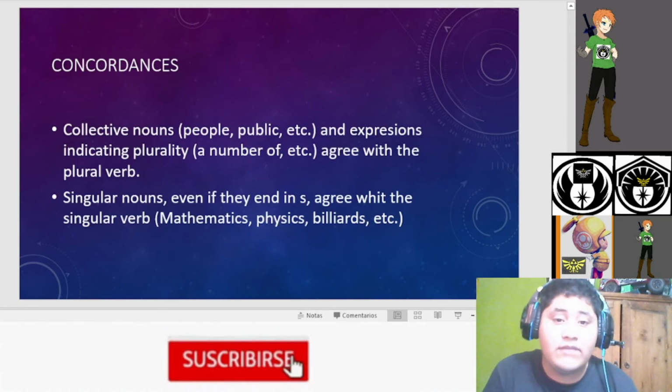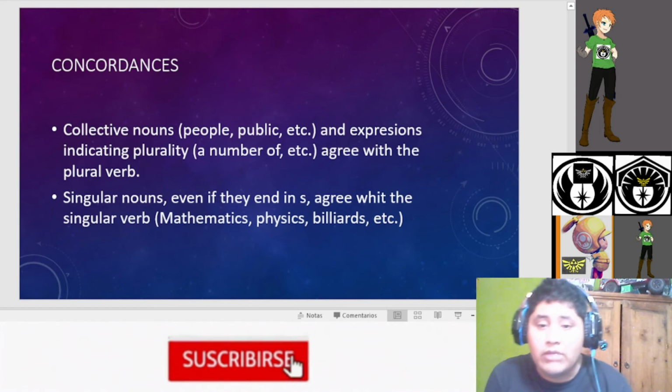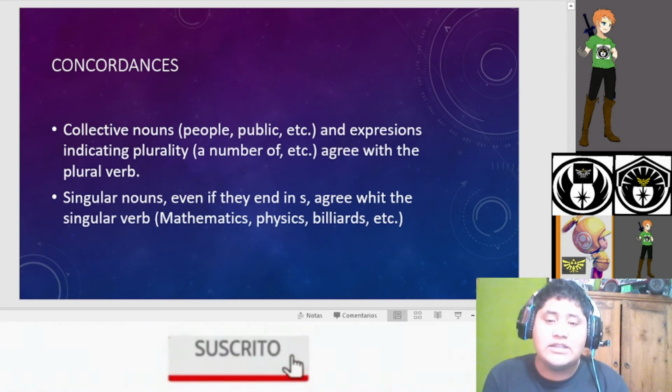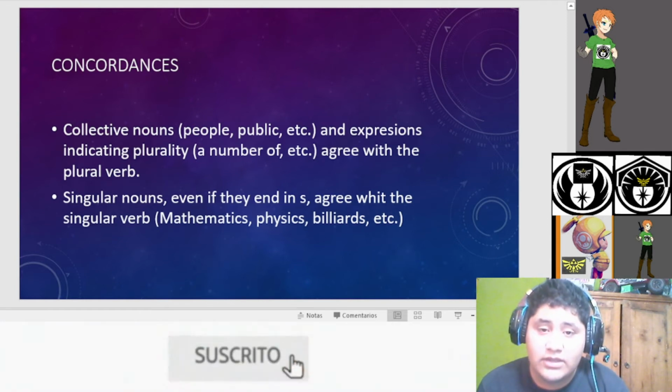Concordance. The collective nouns, people, public, etc., and expressions indicating plurality, a number of, etc., agree with the plural verb. The singular nouns, even if they end in s, agree with the singular verb. Mathematics, physics, billiards, etc.